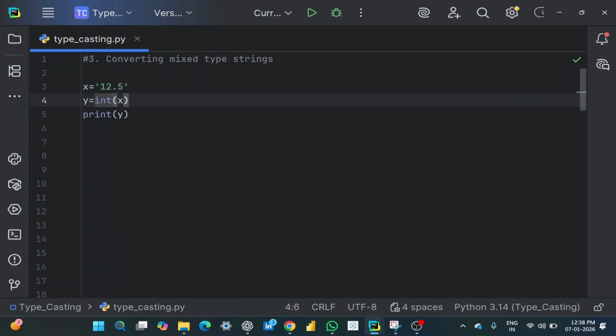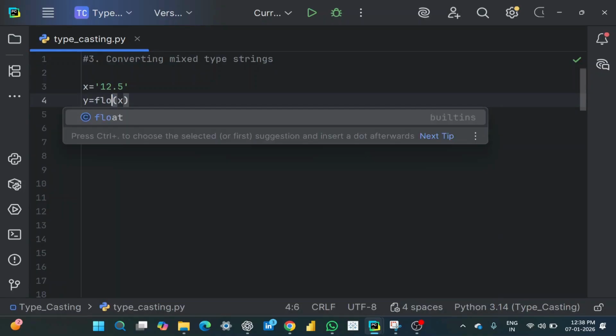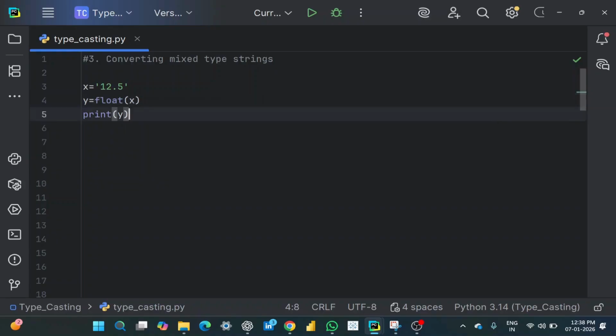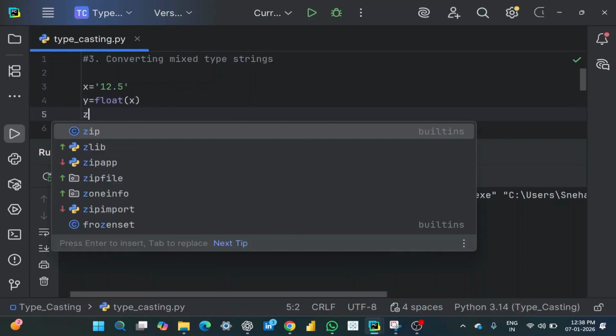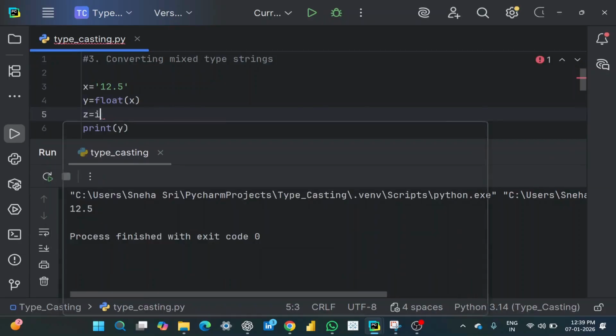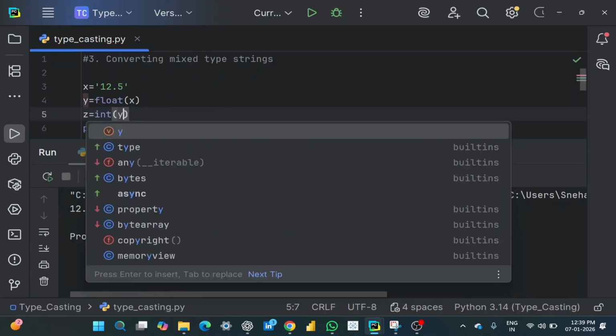So to fix this, first we have to convert, instead of int, we have to convert it into float. Now let's check the output. See here. Now this data type from string became float. Now I want to convert that y into integer. So let me take another variable z, int(y).